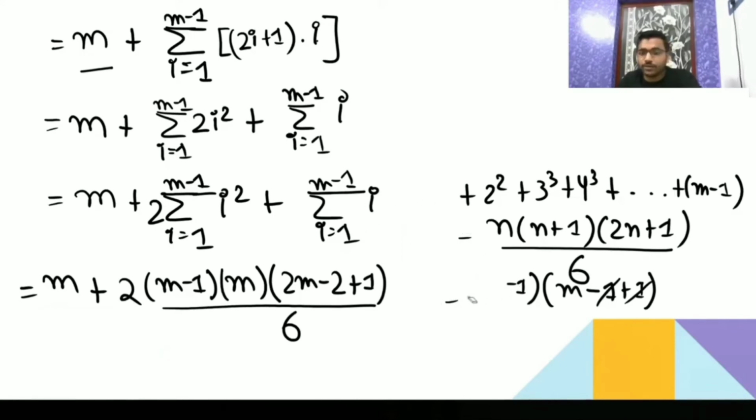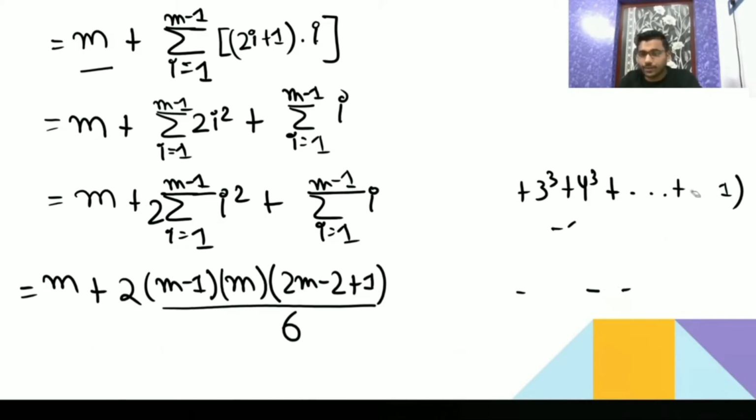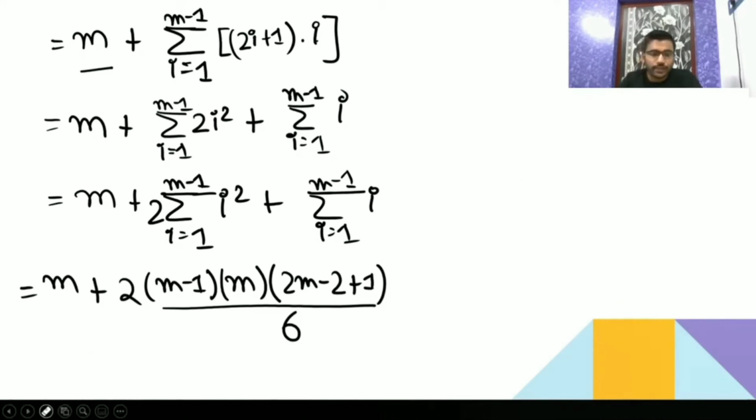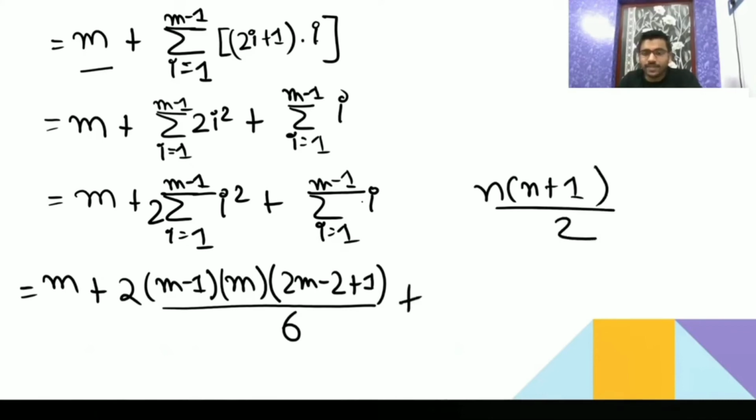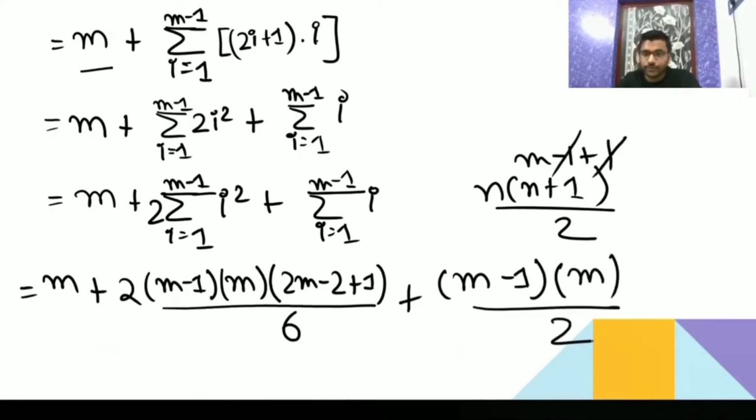Similarly, the sum of n natural numbers, you know that it is n into n plus 1 by 2. But here the sum is till m minus 1. So how do you have to write? Your formula is n into n plus 1 by 2, but here the sum is till m minus 1, so in place of n you will write m minus 1, then again m minus 1 plus 1, and you are going to get m only. Now we will solve this and we will get the answer.